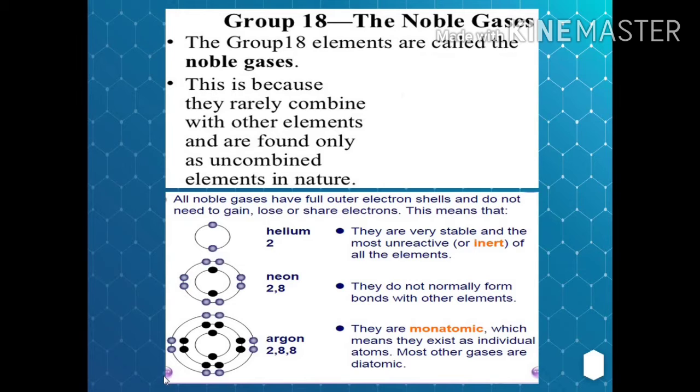They have duplet or octet configuration. That is the reason we say they are stable. And since they have a stable electronic configuration, they do not react with any other elements. They do not normally form bonds with other elements. They are monoatomic, which means that they exist as individual atoms. Most other gases are diatomic.